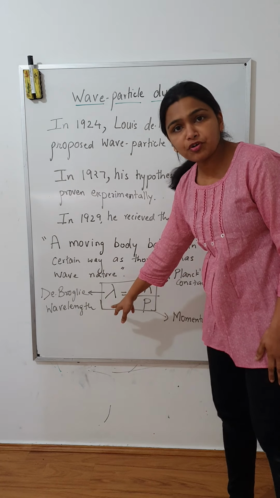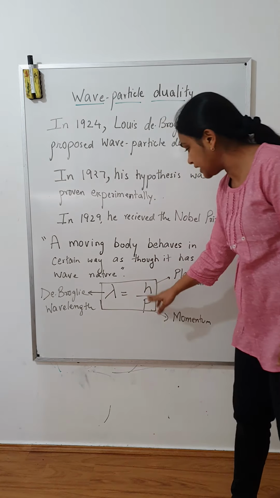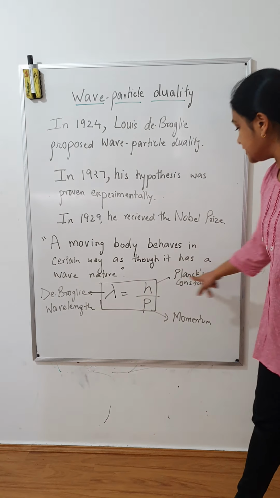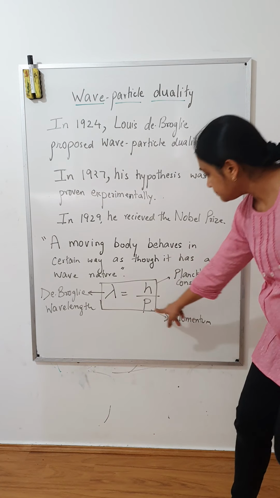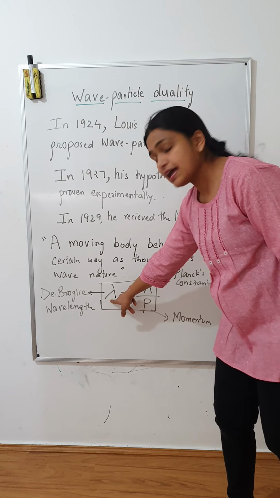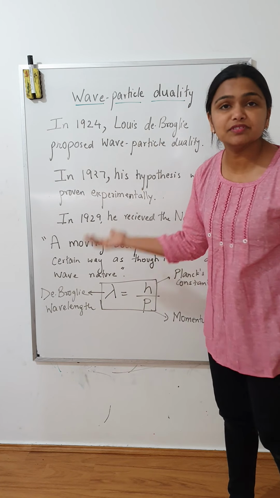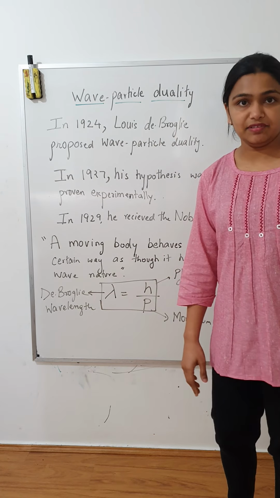So the formula for wavelength is lambda equals h divided by p, where h is Planck's constant, p is the momentum, and lambda here is called, after the name of the scientist, the de Broglie wavelength.